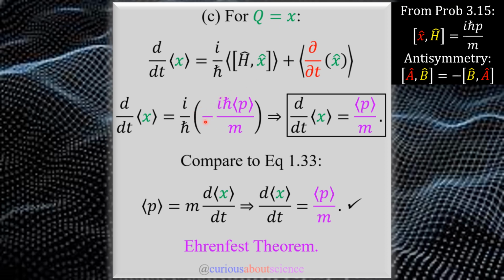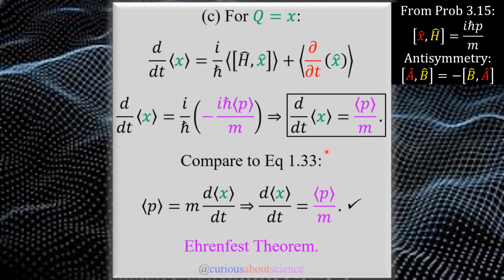Let's also note that in the expectation value, we can go ahead and factor out the constants and push them outside because we know they're both linear. And we get the negative i h bar over m all on the outside, leaving the expectation of p in the middle. Okay, so what we see here is that i and i go to negative 1, which cancels with this negative. Then h bar and h bar cancel, leaving us with just p over m.